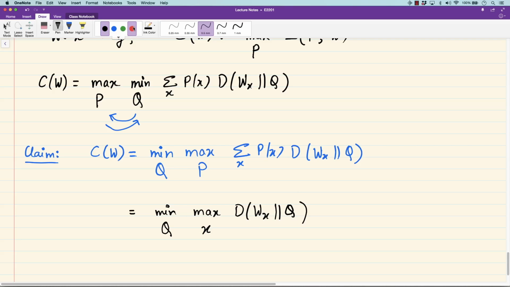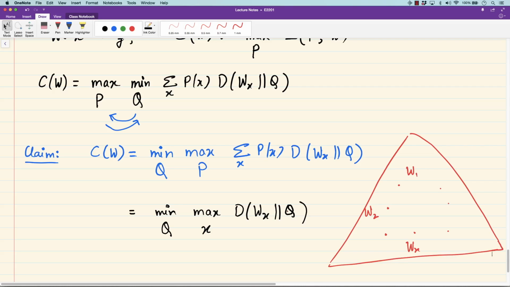This quantity is rather geometric, and has a very nice geometric interpretation. Once again, we look at these probabilities W1, W2, Wx, the different probability distributions on the output for different values of input. These are distributions on the output. So just draw them as points in the probability simplex for the output.